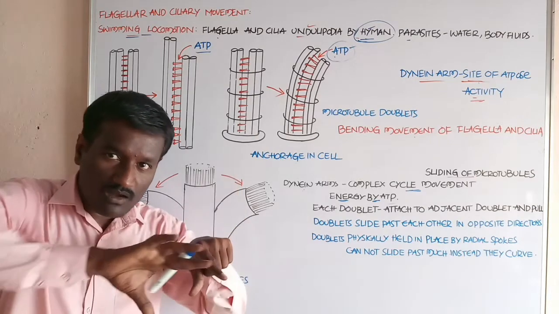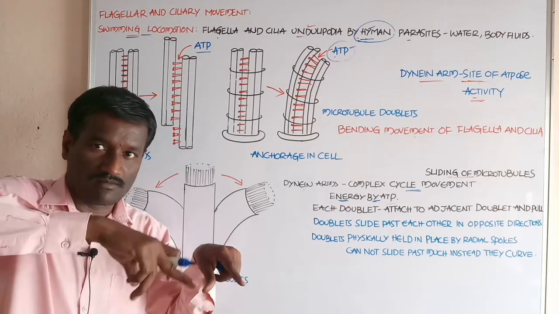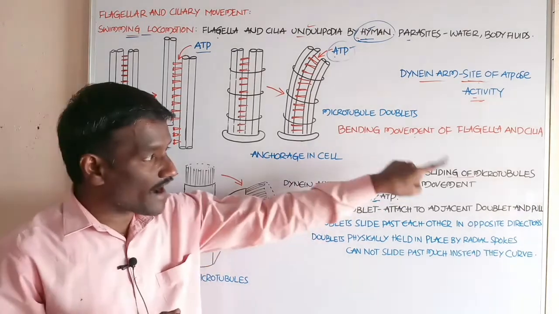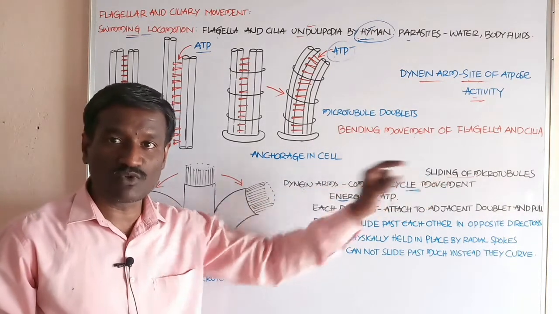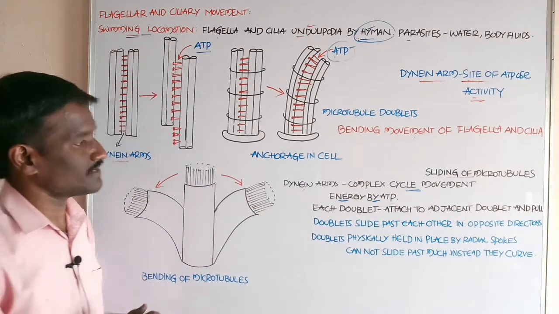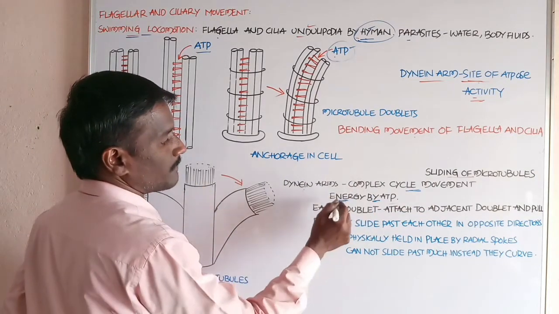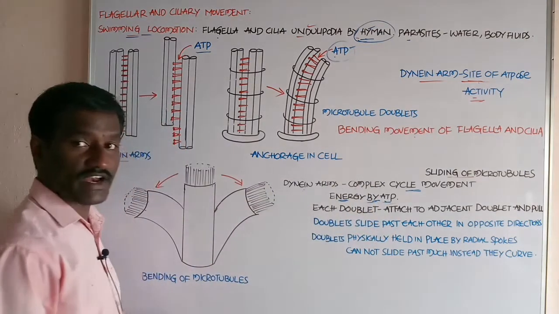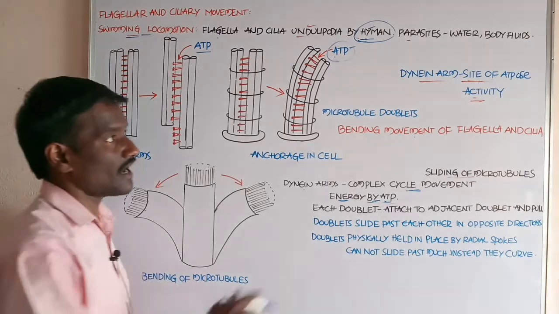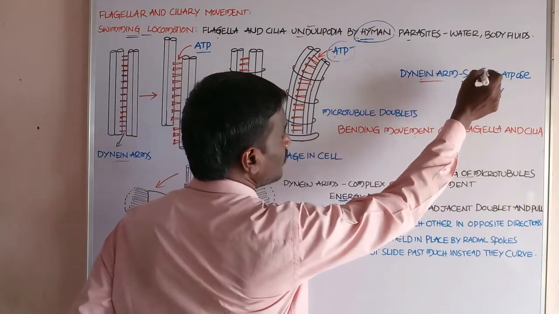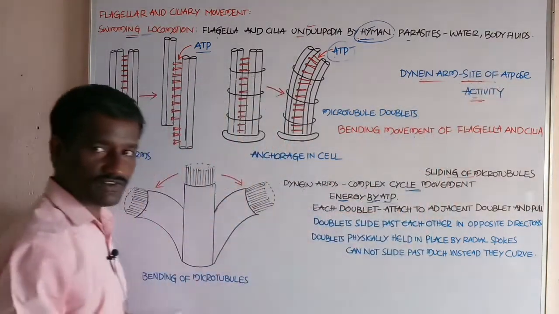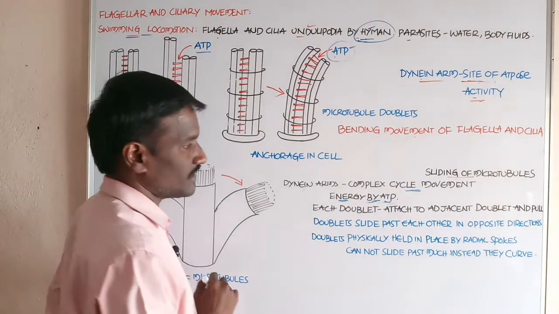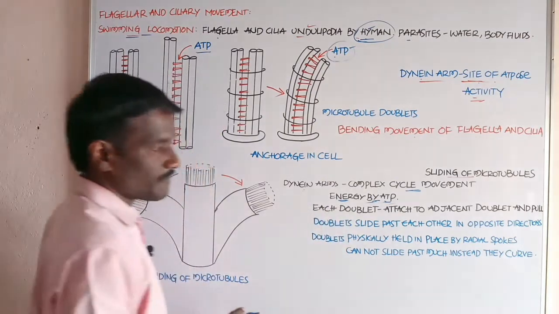Dyneins show the complex cycle of movement. It causes sliding of the microtubules present in each doublet, and energy is provided by ATP molecules. At that time dyneins act as sites of ATP activity.